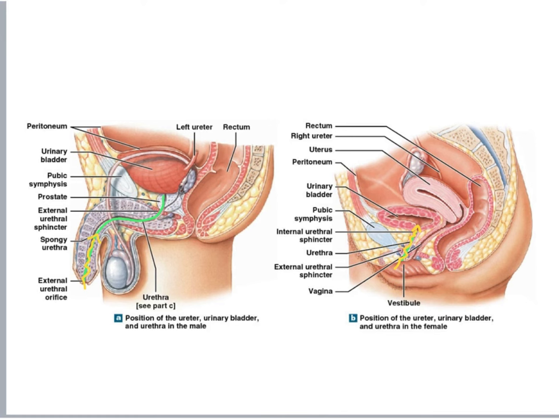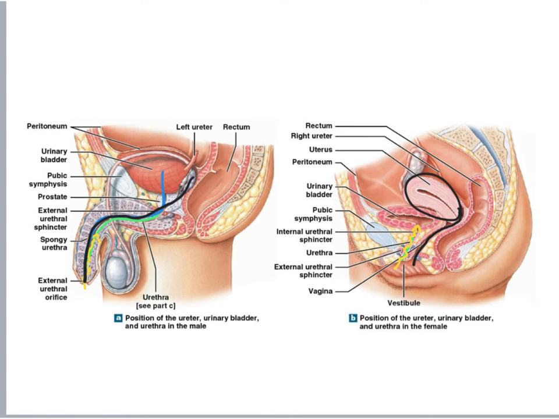Another difference that we see between males and females' urethra is that in men, the urethra is shared between the urinary and the reproductive system. On the other hand, in females, the urethra is not shared with the reproductive system. So to break any kind of misunderstanding, women do not urinate from their vagina, even though a lot of people think that. So here we see the uterus, the place where the fetus grows, and then we can see that the vaginal canal is a different tube than the urethra.